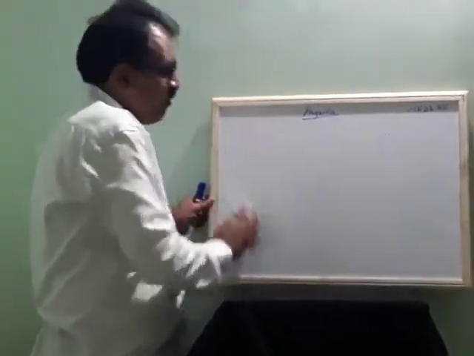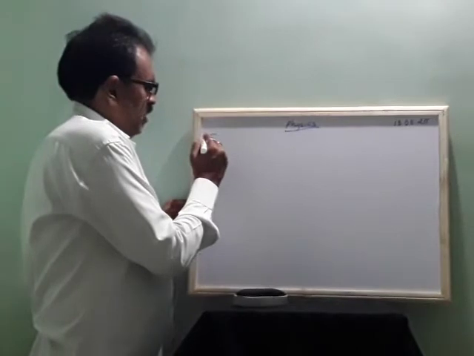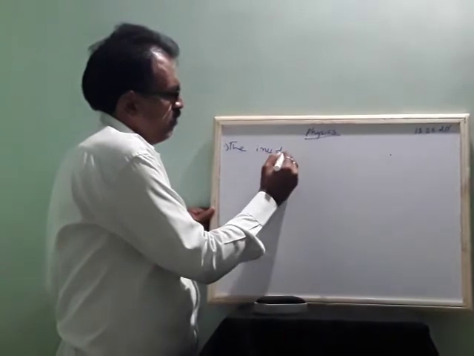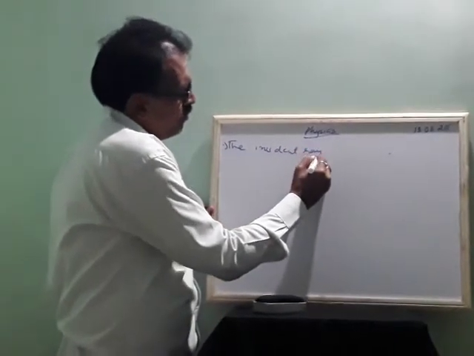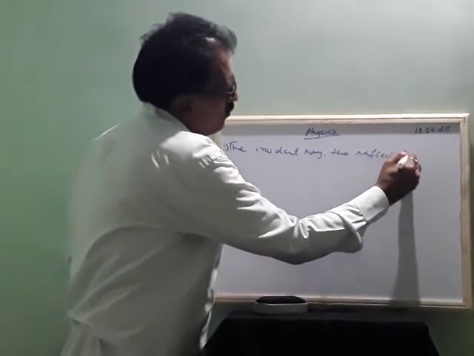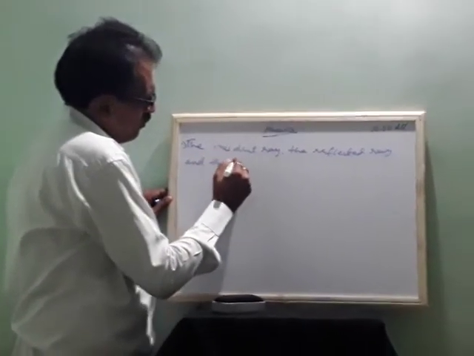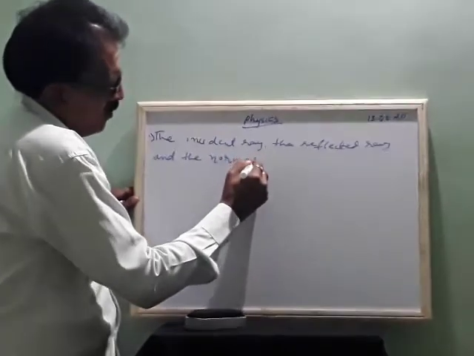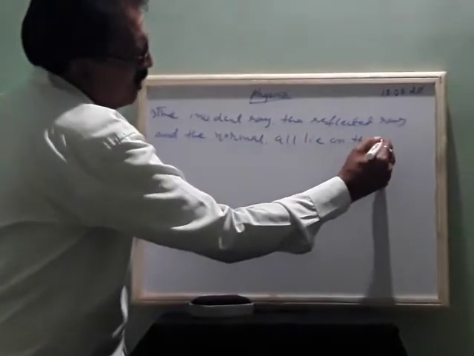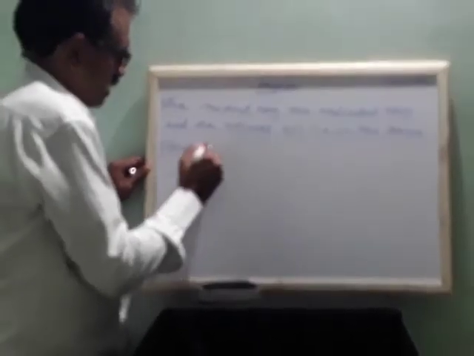So what are the laws of refraction? What does the law say? The incident ray, the refracted ray and the normal all lie on the same plane at P. P means what?